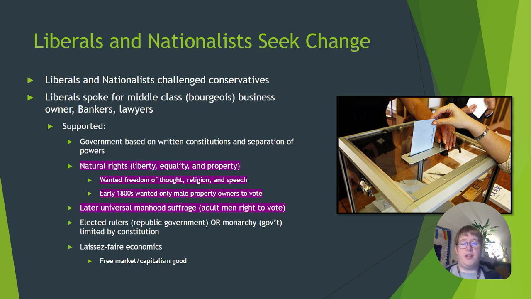So liberals and nationalists are going to challenge conservatives, mainly because liberals spoke for the middle class, the bourgeois, and business owners, bankers, lawyers, and they supported governments based on written constitutions and the separation of powers. That sounds like those enlightened ideas from Montesquieu that we talked about in chapter 17. They also called for natural rights, things like liberty, equality, property. Sounds like John Locke. Again, they also wanted freedom of thought, religion, speech, and by the early 1800s, they only wanted male property owners to vote.